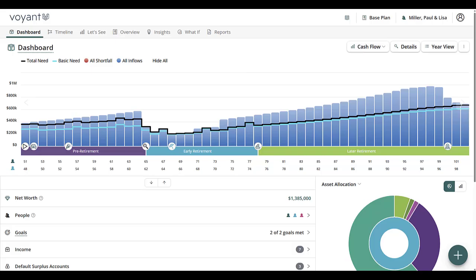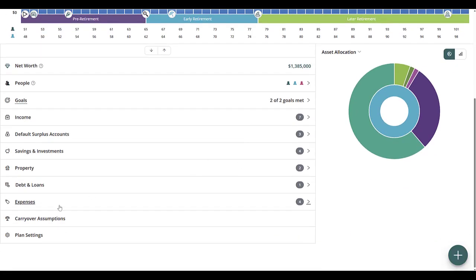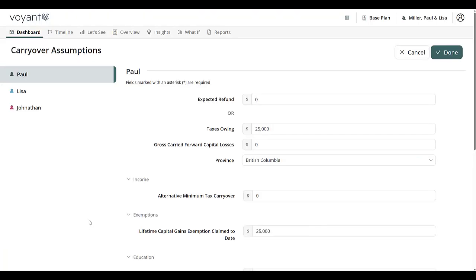In this training, we're going to be discussing an often missed section of the dashboard named Carryover Assumptions. These are 4 assumptions that often predate the plan. And we're going to click into this section right now and discuss what all they can affect.